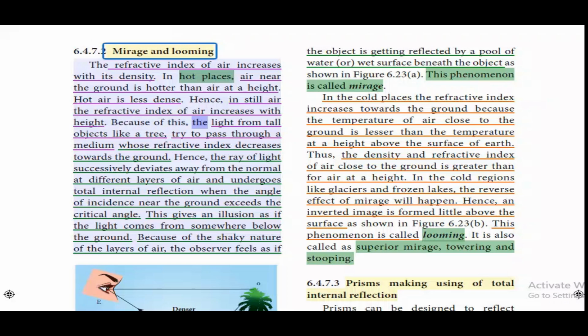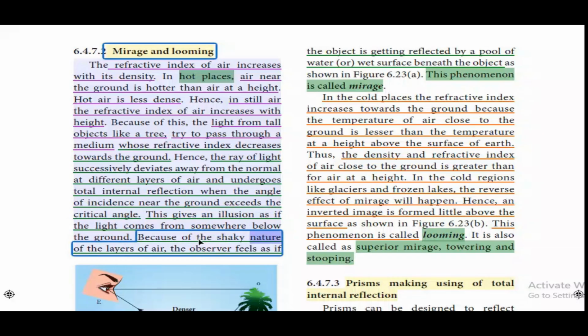Because of this, the light from tall objects like a tree tries to pass through a medium whose refractive index decreases towards the ground. Hence, the ray of light successively deviates away from the normal at different layers of air and undergoes total internal reflection when the angle of incidence near the ground exceeds the critical angle. This gives an illusion as if the light comes from somewhere below the ground.